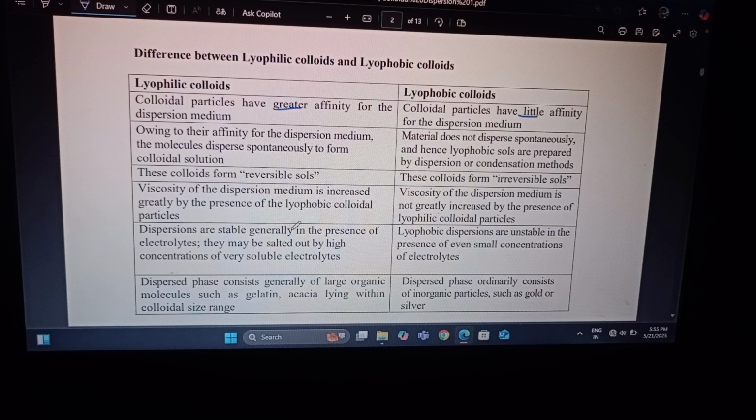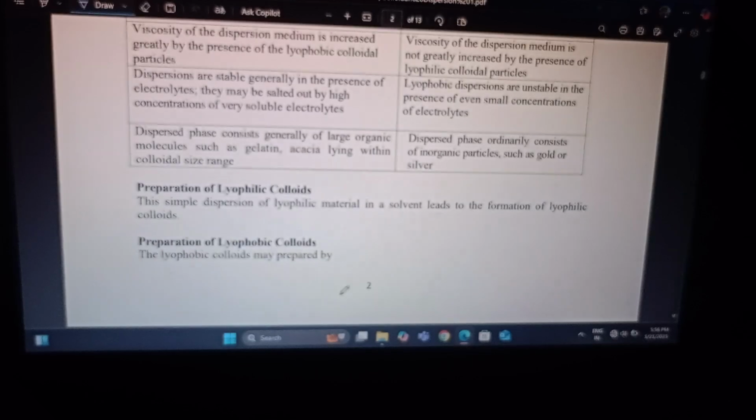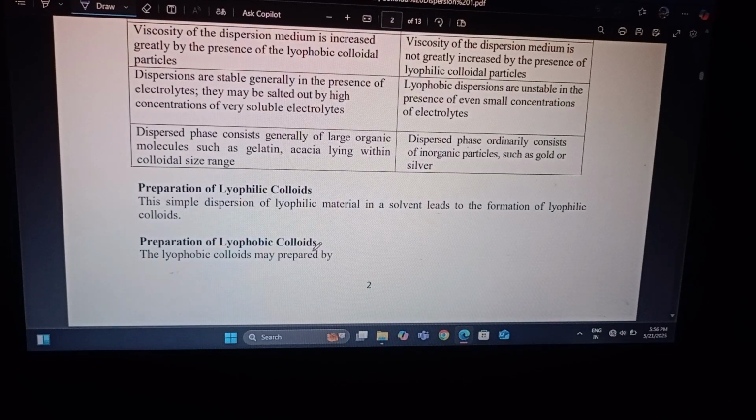Lyophilic dispersions are stable; generally in the presence of electrolyte they may be salted out at high concentration by a very soluble electrolyte. Lyophobic dispersions are unstable in the presence of even a small concentration of electrolyte. The dispersed phase of lyophilic colloids generally consists of large organic molecules, such as gelatin and acacia, lying within the colloid size range. The dispersed phase of lyophobic colloids ordinarily consists of inorganic particles such as gold and silver. Preparation of lyophilic colloids.